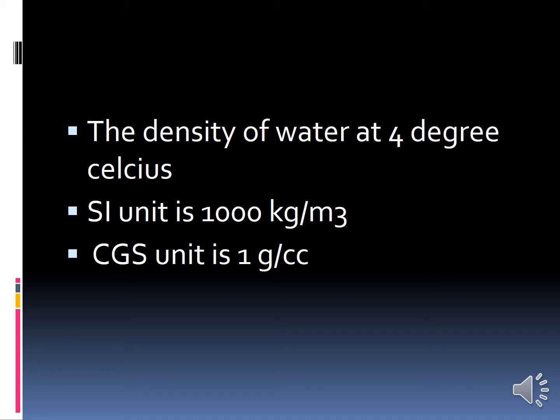Okay, can you say what is the SI unit of the density of water at 4 degrees Celsius? 1000 kilogram per meter cube. Yes, what is the CGS unit? 1 gram per cc, or else 1 gram per centimeter cube. What is CGS unit of density? Gram per centimeter cube or gram per cc.